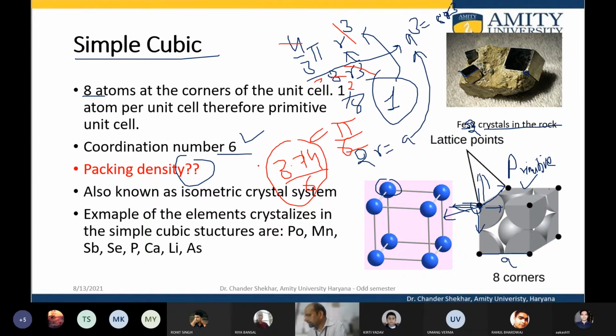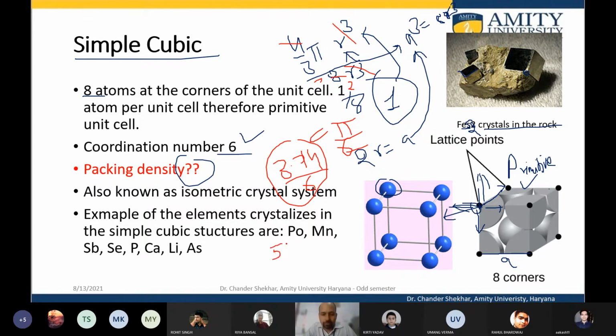So to be precise, we can calculate the value of this ratio, and this is 3.14 divided by 6, which is equal to 52.3.